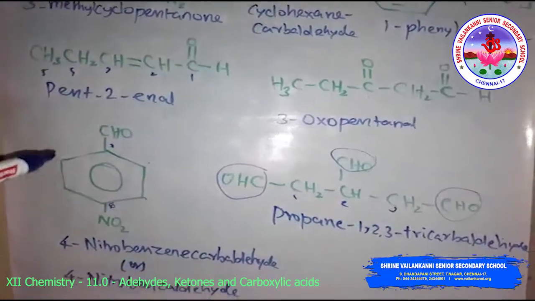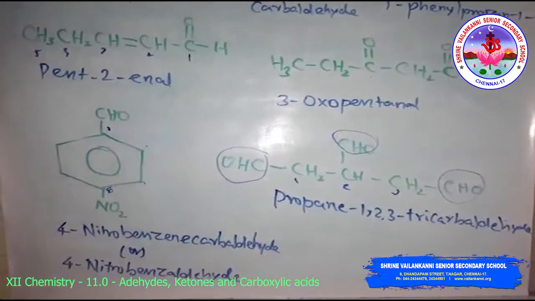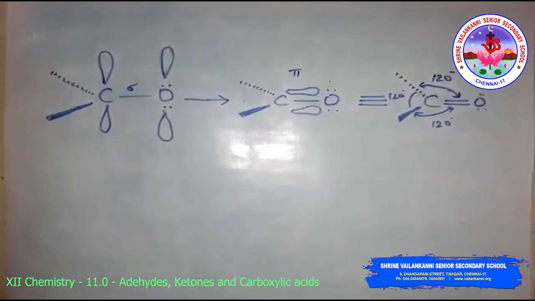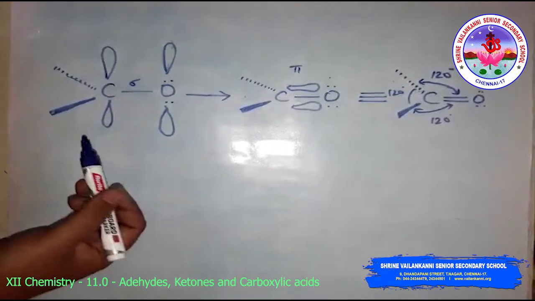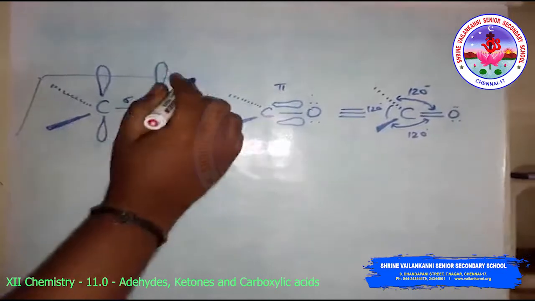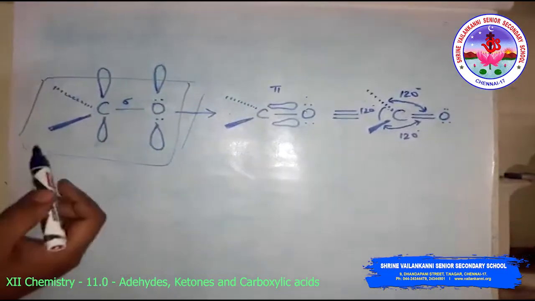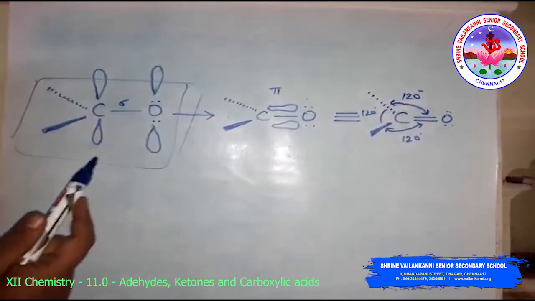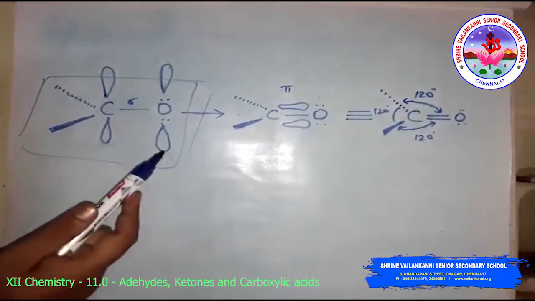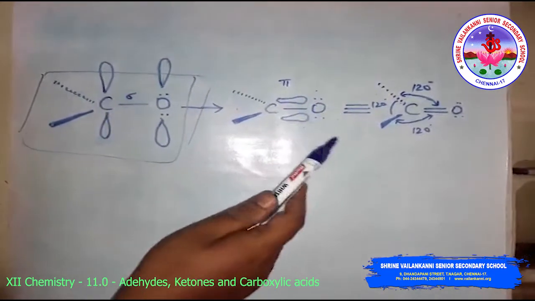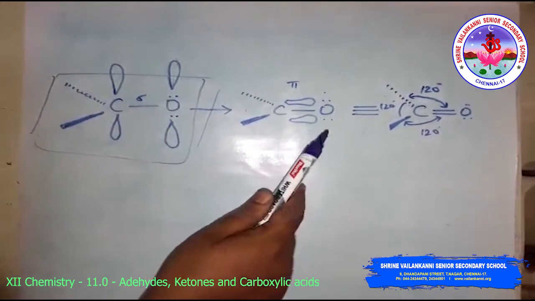Then the structure of the carbonyl group. This is the structure of the carbonyl compound. The carbonyl carbon atom is sp2 hybridized, look at this, the sp2 hybridized carbon forms 3 sigma bonds. The fourth valence electron of the carbon remains in the p orbital and forms the pi bond with oxygen by overlap with a p orbital of oxygen.